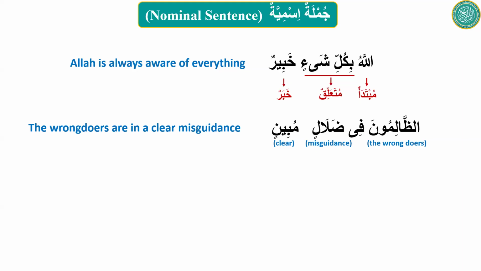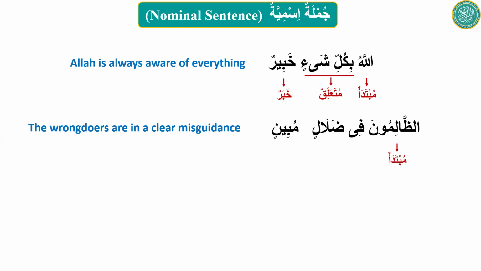So now you need to label it, sister. What is mubtada? What is khabar? What is muta'alliq? الظالمون is مبتدأ. What is the status of zalimuna? Marfu. Very good. How about fi dalalin mubinin? What is it, khabar or muta'alliq?